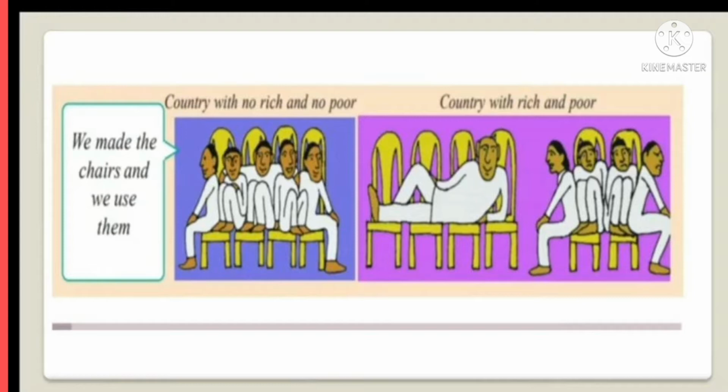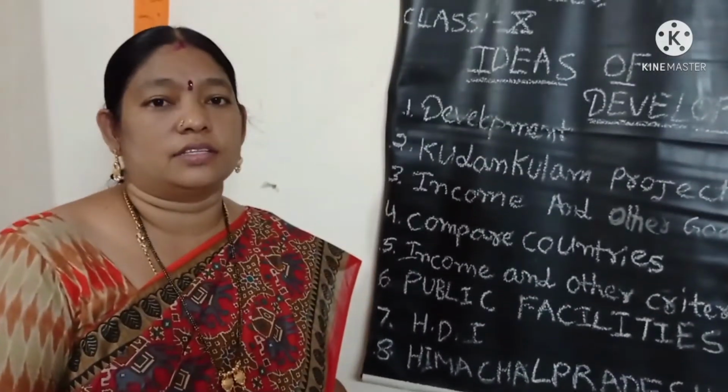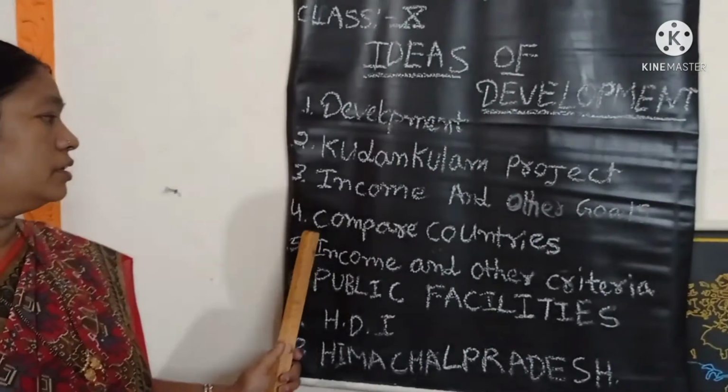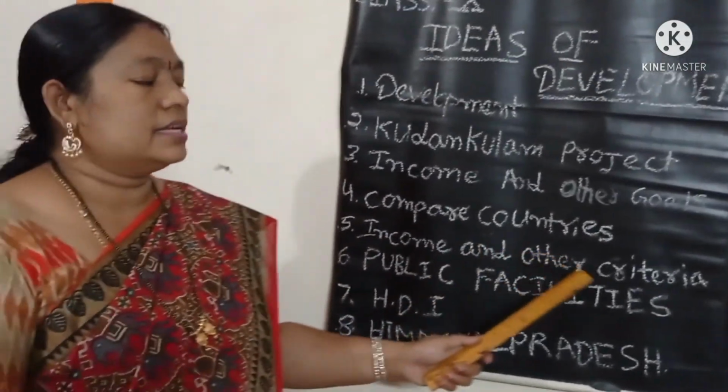Next, 4 members sit in 2 chairs and 1 member is seated in 4 chairs. This is a country with 1 rich man and so many poor people. So the first one is country A, the second one is country B. So we have to look at this picture to clarify the equality. Okay students, next we will learn about income and other criteria.